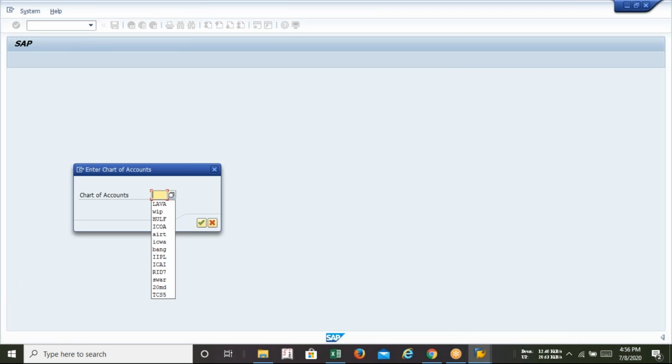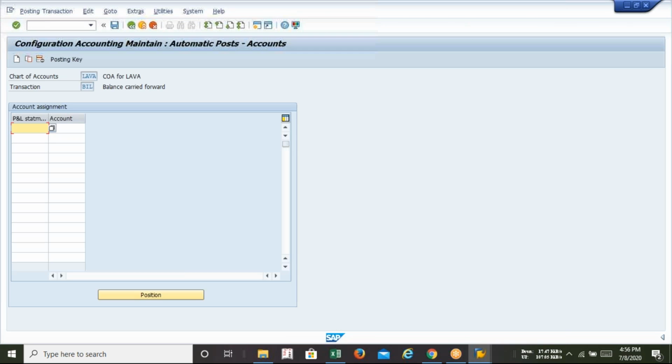So what is my chart of accounts? Lava is my chart of accounts. Enter. So here, for the profit and loss statement, you have to type 2 characters. I'm just typing AY. Here you can type any 2 characters, and I am selecting the equity number range. Okay, and press enter.